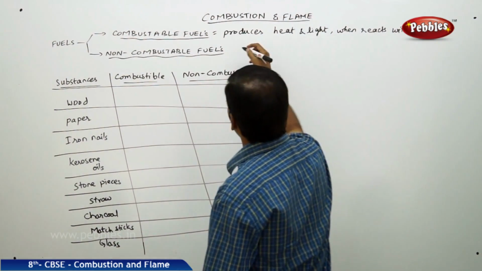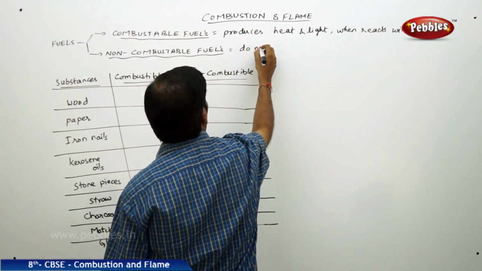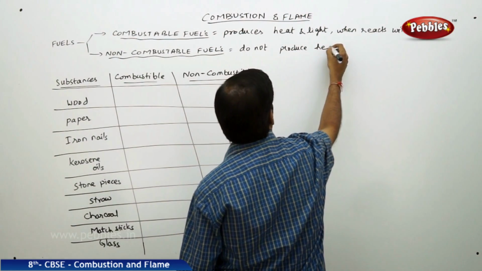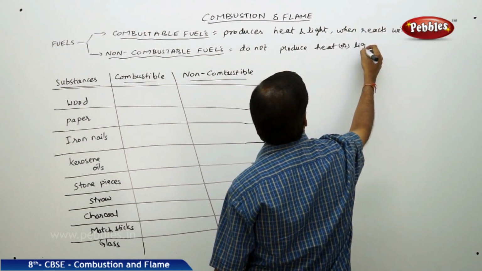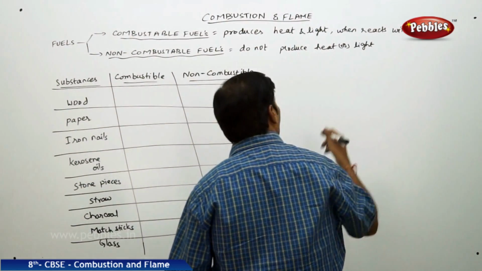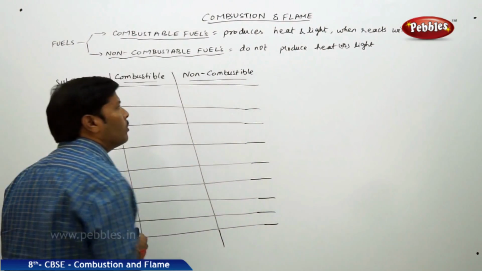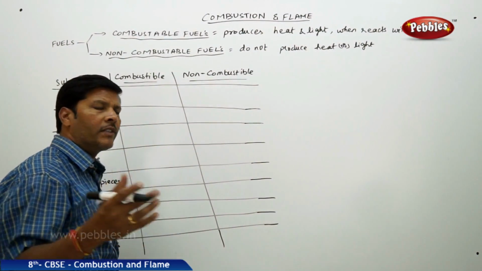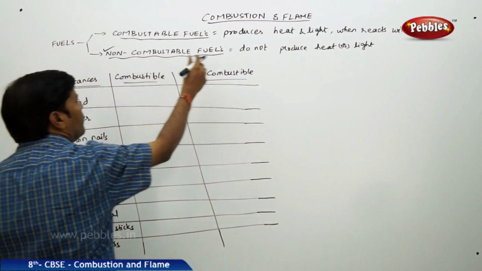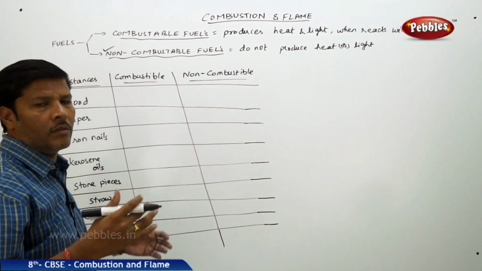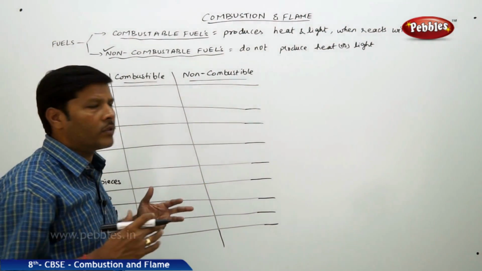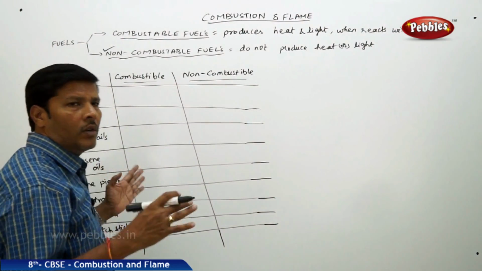And non-combustible fuels do not produce heat or light, because first of all they don't react with oxygen. Non-combustible fuels are those which do not react with oxygen. Even if they react with oxygen, there is no question of producing any kind of heat or light. So we can simply say all non-combustible fuels are those substances or materials which do not produce either heat or light, or never react with oxygen at all. So therefore we can just call them non-combustible fuels.